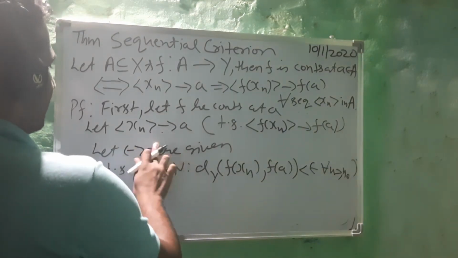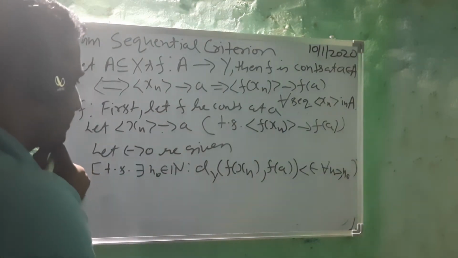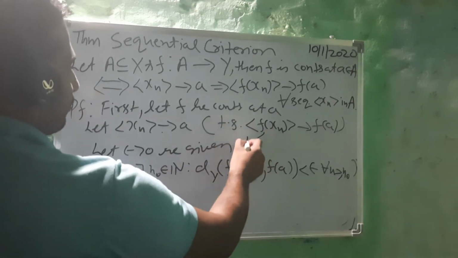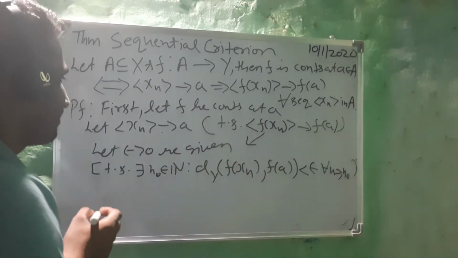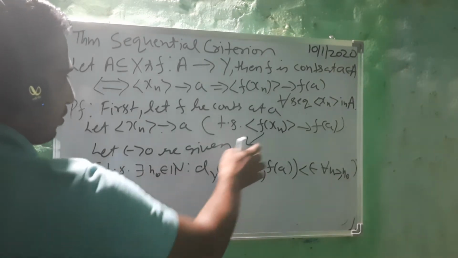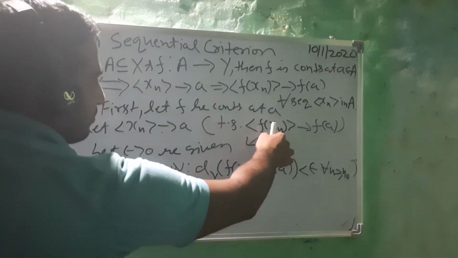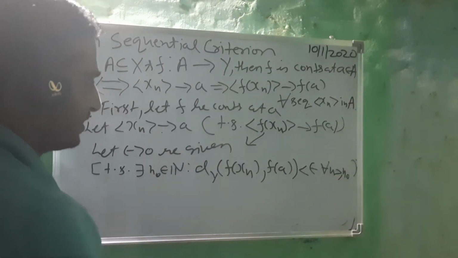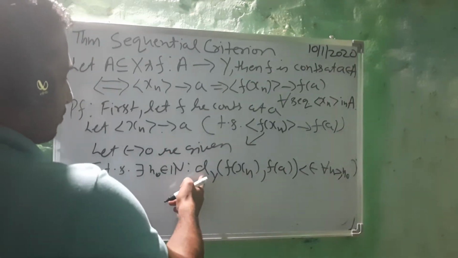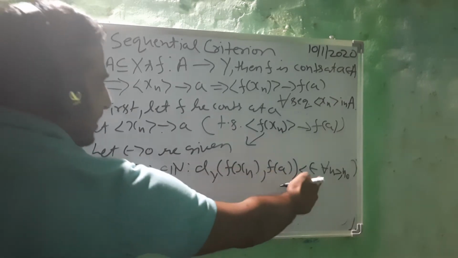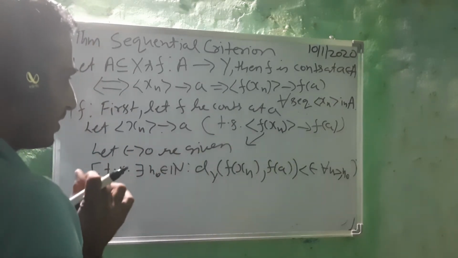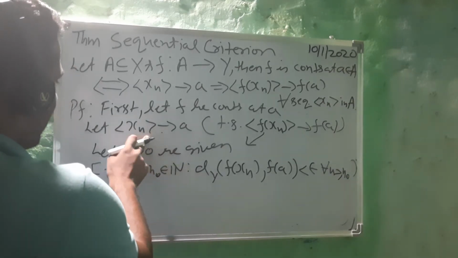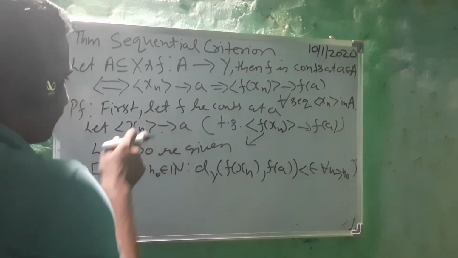He is not writing the meaning of the given xn converges to a; he is writing the meaning of what we have to show. If epsilon is arbitrary, then this we have to show. And as per our notation, f(xn) and f(a) are in Y, so we are applying the metric on Y, and epsilon will be here. Please notice we have not used xn converges to a.